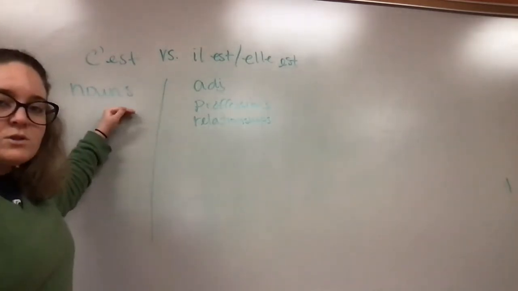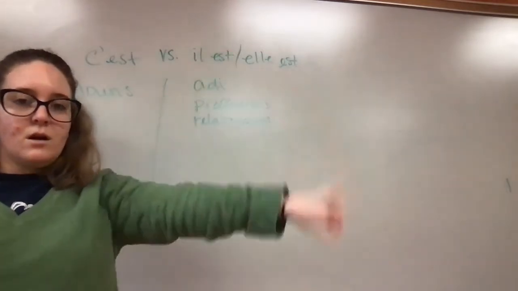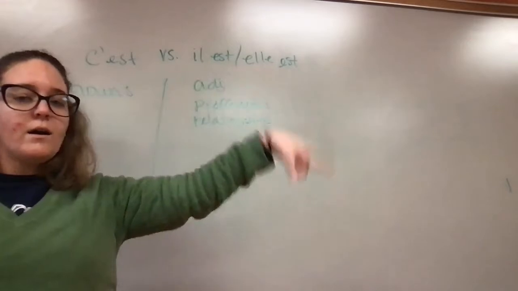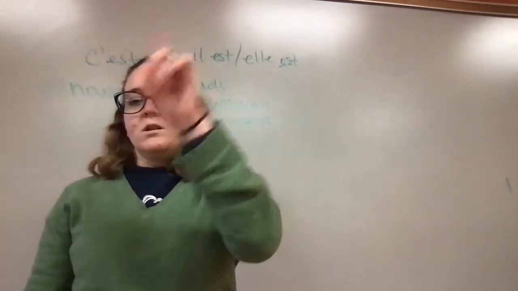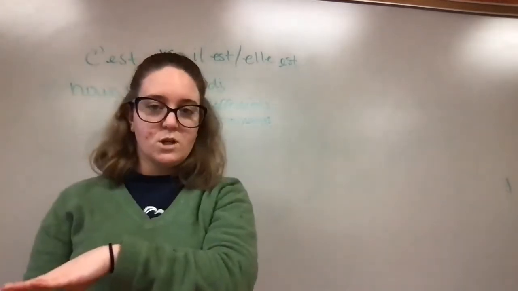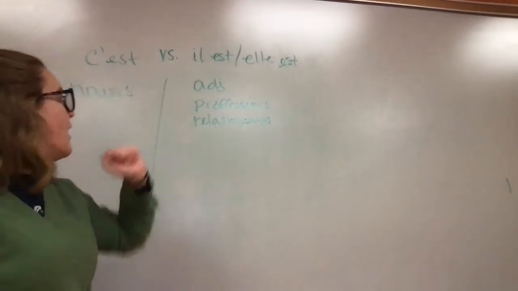So remember, nouns are people, places, or things. It is a chair. It is a table. It is a book. It is a computer. It is a student. It is a teacher. It is a shark. Whatever the object is, that's a noun, a person, place, or thing, okay?